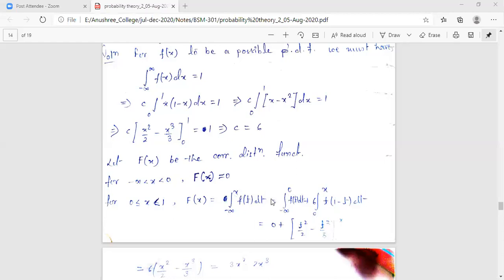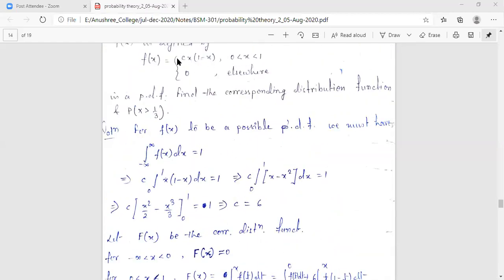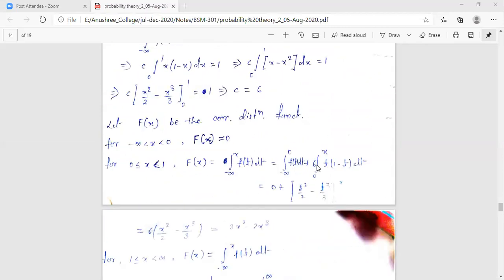What is the upper limit? 0 to x. For minus infinity to 0, what is your fx value? It is 0, so I have put 0 directly. And for 0 to x, whenever it is greater than 0 and going up to some value of x, your fx is 6x(1 minus x). Since 6 is a constant, it is written outside: 6 t(1 minus t), or you can also write x(1 minus x), dt.